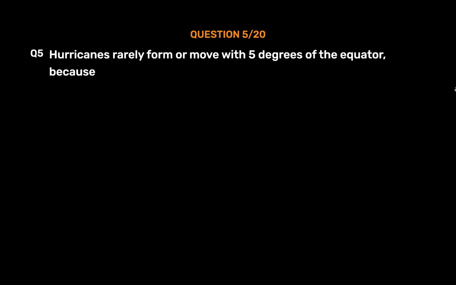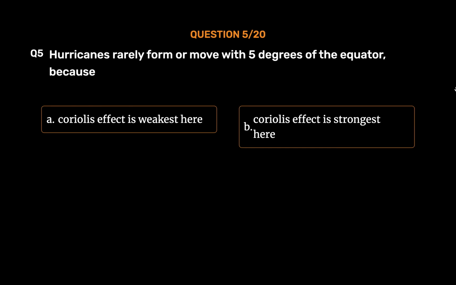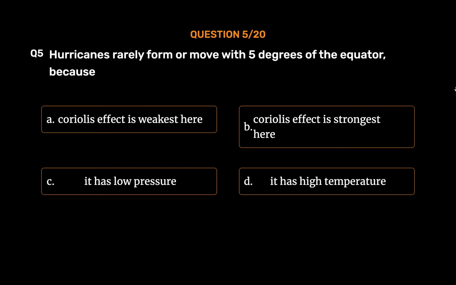Question number 5. Hurricanes rarely form or move within 5 degrees of the equator, because: Option A. Coriolis effect is weakest here. Option B. Coriolis effect is strongest here. Option C. It has low pressure. Option D. It has high temperature. The correct answer is Option A.